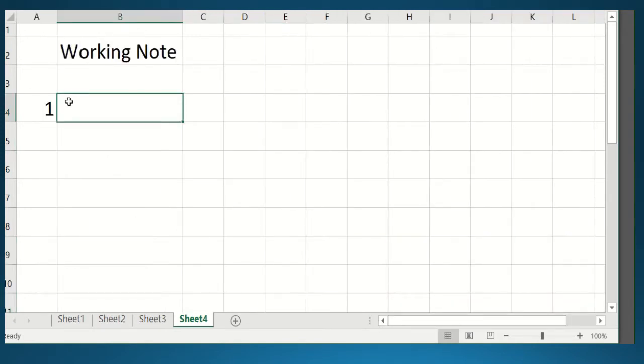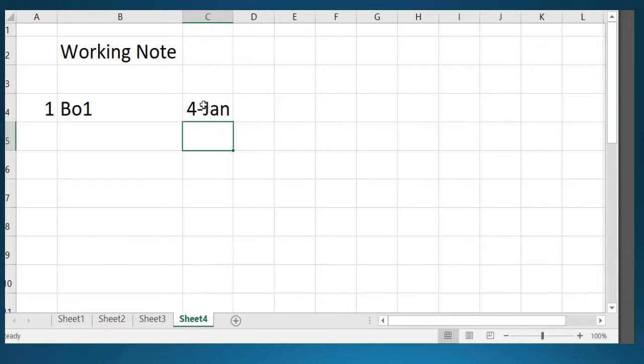Okay students, so first you will calculate the balance of 1.